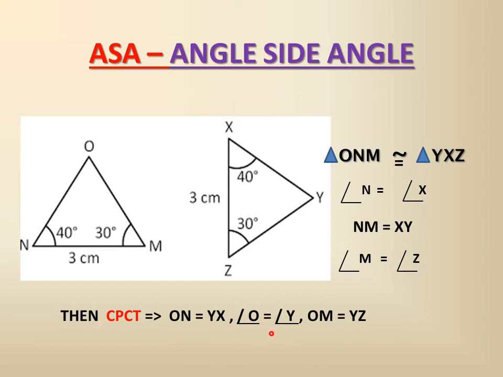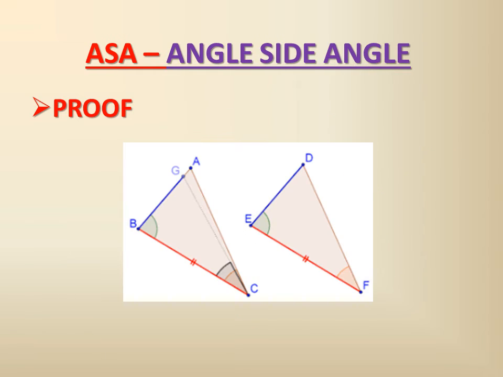So CPCT, we have set that. We have proved these two triangles are congruent. If these two triangles are congruent, then the other parts will also be equal, which we have not considered: two angles and one side between them. So the other two sides will also become automatically congruent through the CPCT rule.